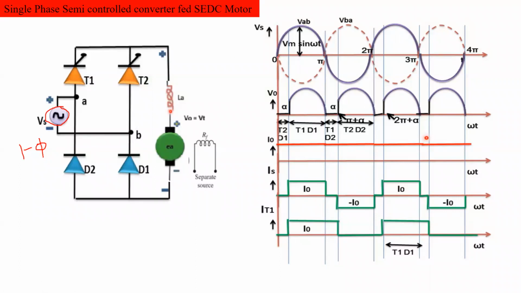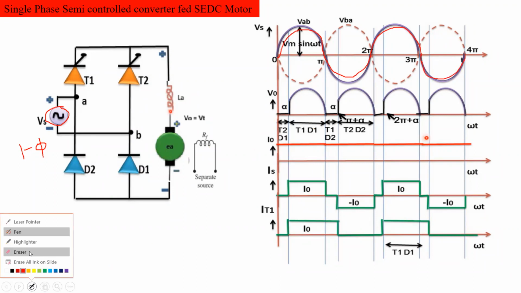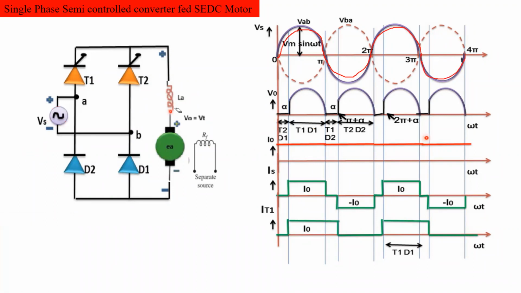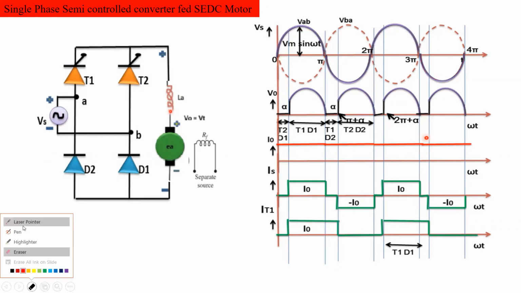So this is the single phase AC waveform, sinusoidal waveform. Clear? 0 to pi positive half cycle and pi to 2 pi negative half cycle. And again 2 pi to 3 pi positive half cycle and 3 pi to 4 pi negative half cycle. Clear? Next point.